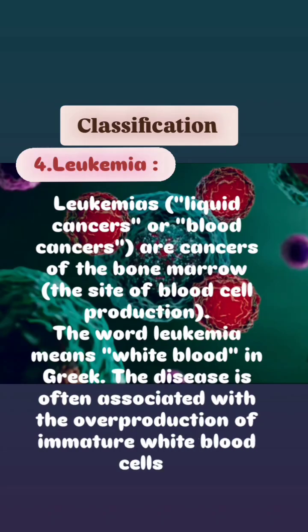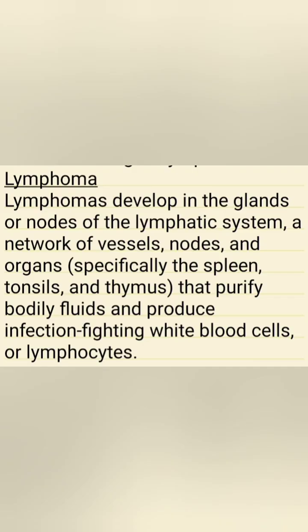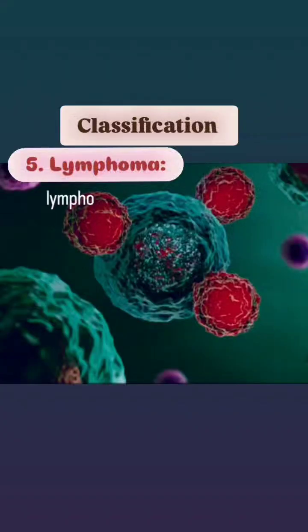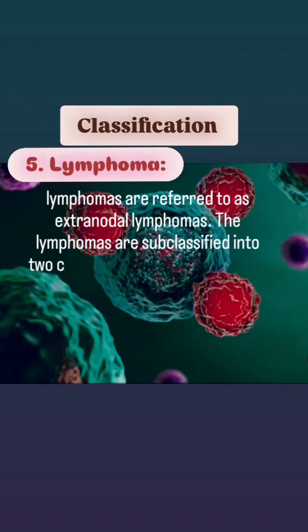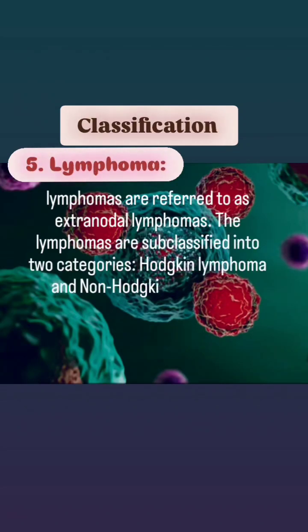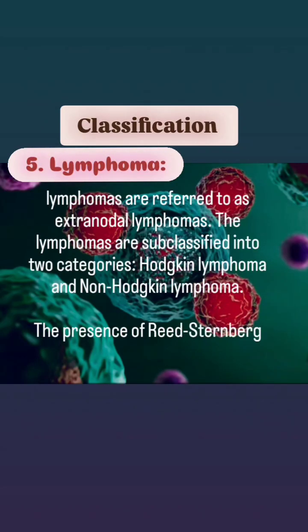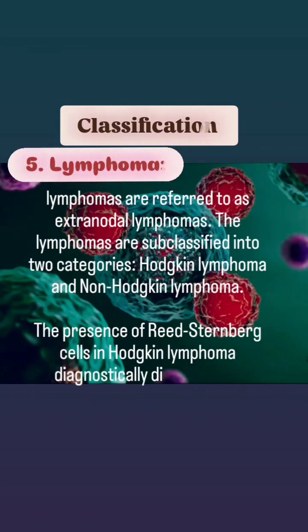5. Lymphoma. Lymphomas develop in the glands or nodes of the lymphatic system, a network of vessels, nodes, and organs, specifically the spleen, tonsils, and thymus, that purify bodily fluids and produce infection-fighting white blood cells, or lymphocytes. The lymphomas are subclassified into 2 categories, Hodgkin lymphoma and non-Hodgkin lymphoma. The presence of Reed-Sternberg cells in Hodgkin lymphoma diagnostically distinguishes Hodgkin lymphoma from non-Hodgkin lymphoma.